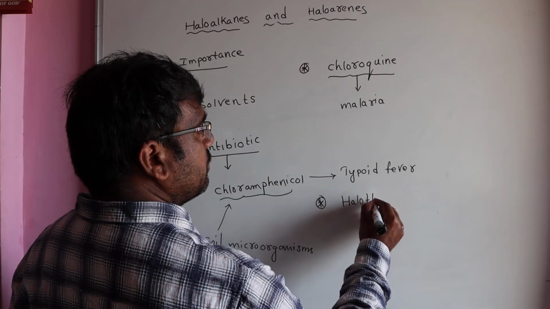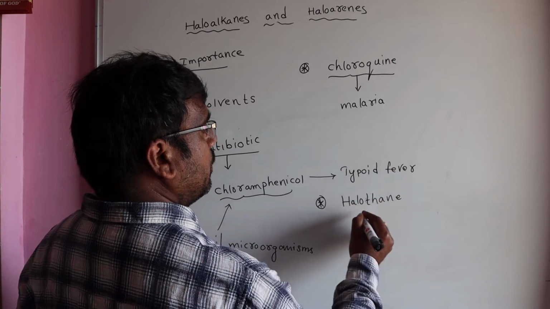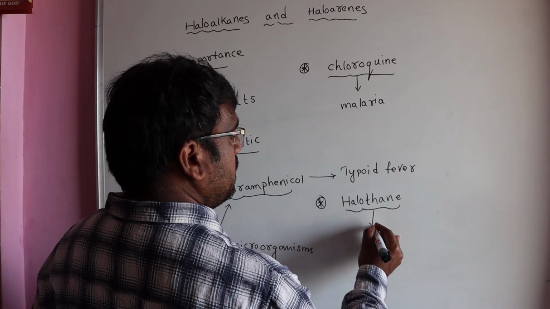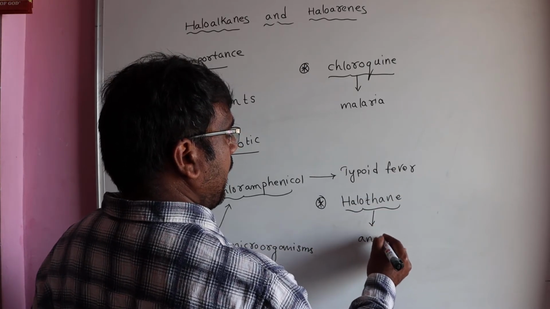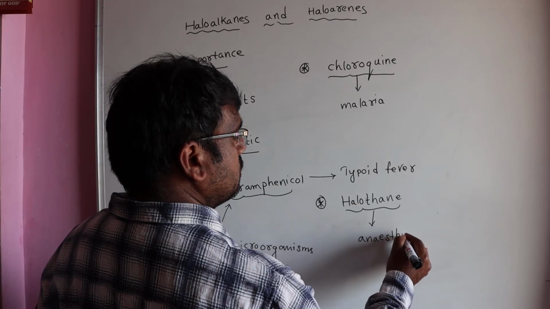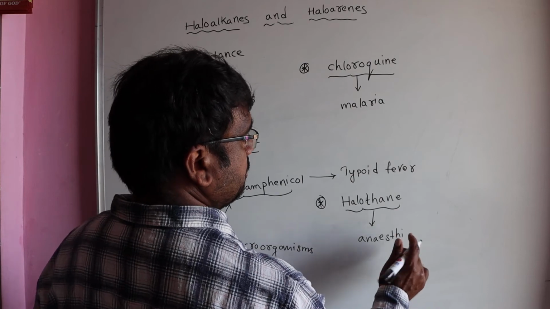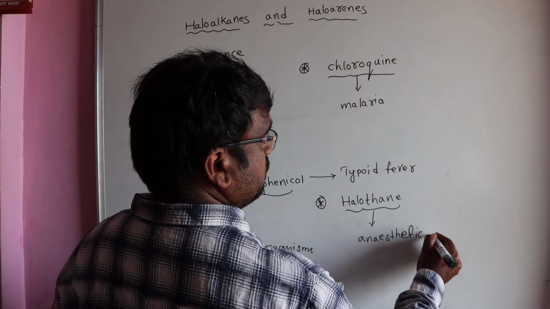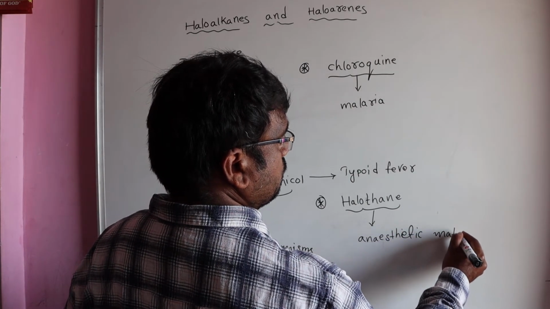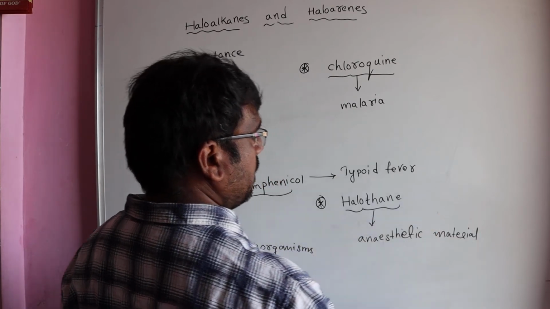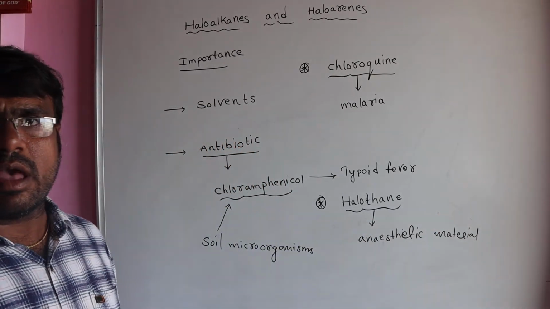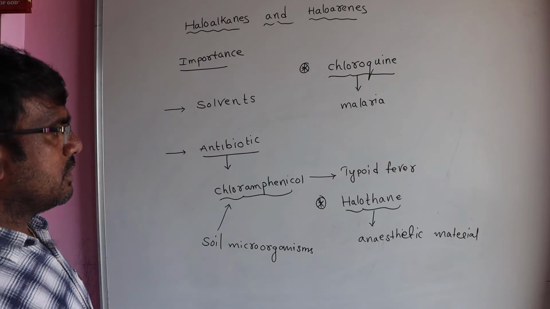What is the use of halothane? During surgery, it is used as an anesthetic substance. During surgery we are using halothane as an anesthetic.